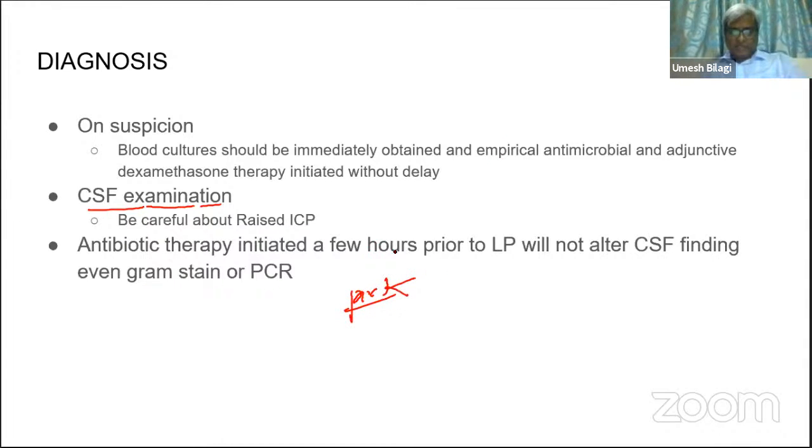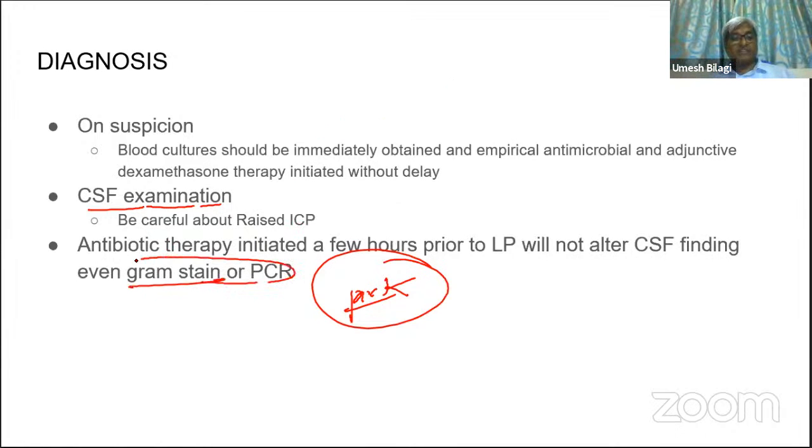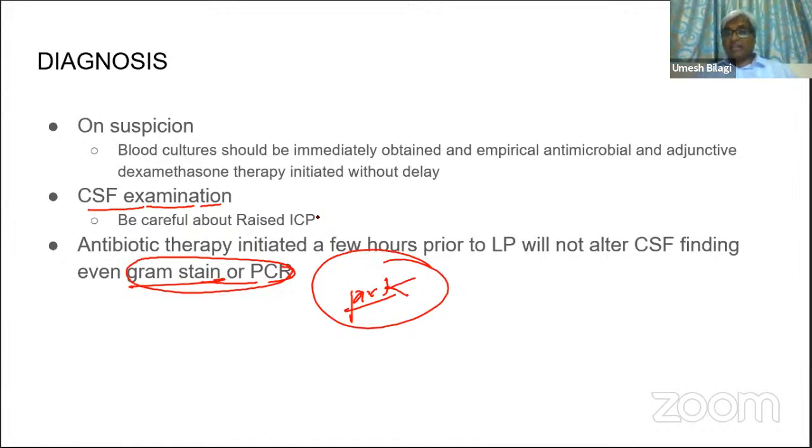That is quite natural. So if you give antibiotics a few hours in the middle of the night at 12 o'clock or 2 o'clock, next day morning you send it for gram stain or LP and all that. That will not change the gram stain and PCR result. You can still do gram stain and get a PCR and try to pick up the etiology for meningitis. Antibiotic therapy initiated a few hours before LP will not alter the gram stain and PCR. That you should know.